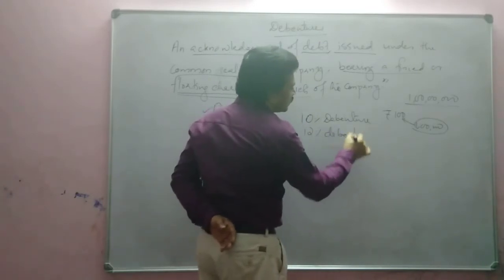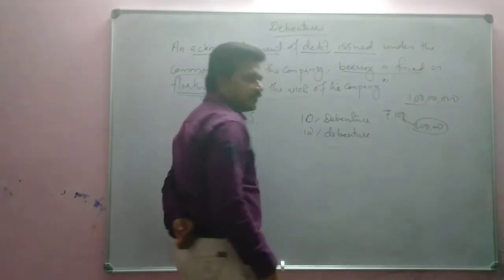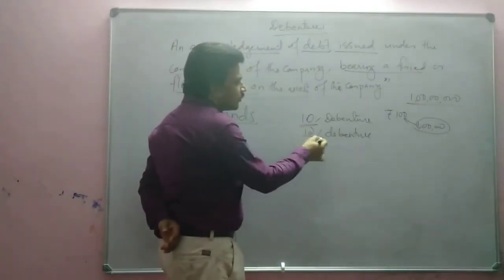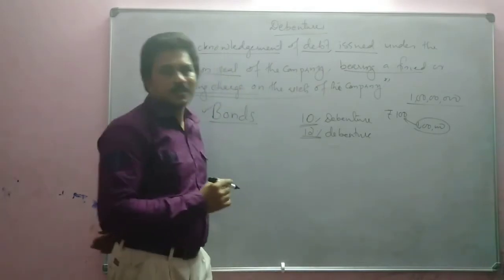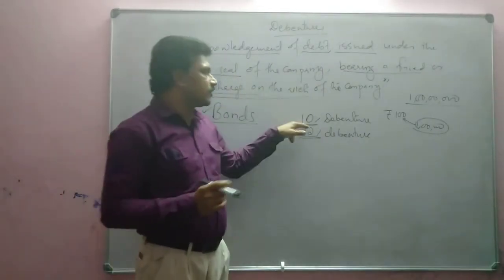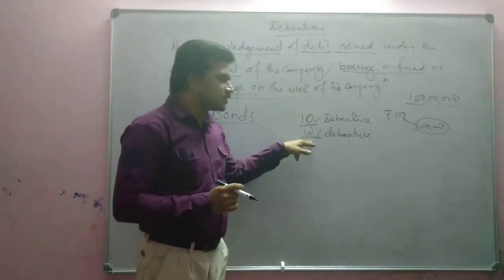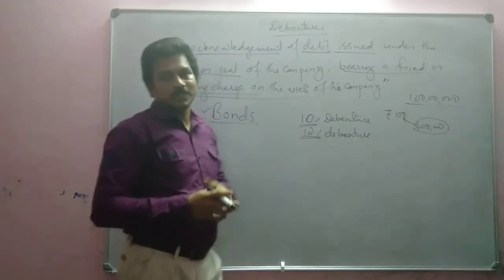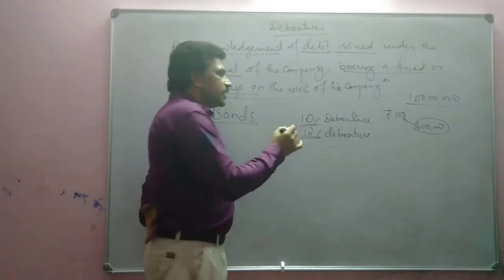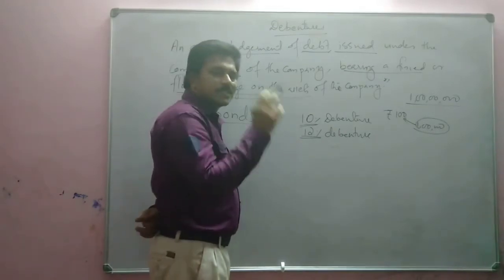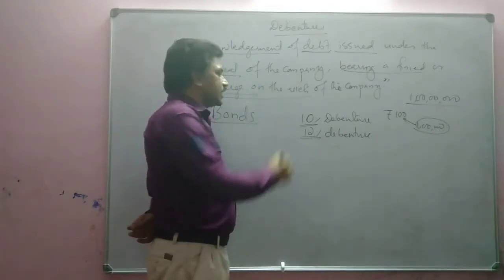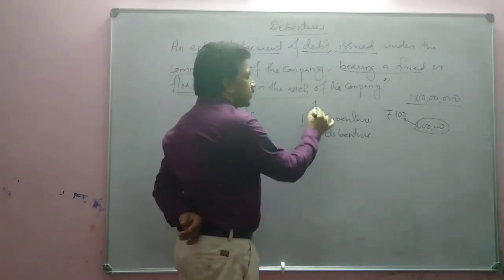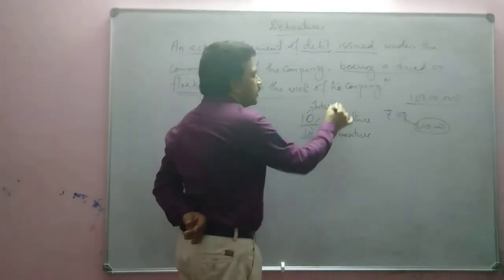What does it mean? This percentage says the rate of interest. This debenture holder will get 10% interest, and this debenture holder will get 12% interest. Like that, different categories will be there. That means debenture holders will get a periodical return in the form of interest. This is interest only. Okay.